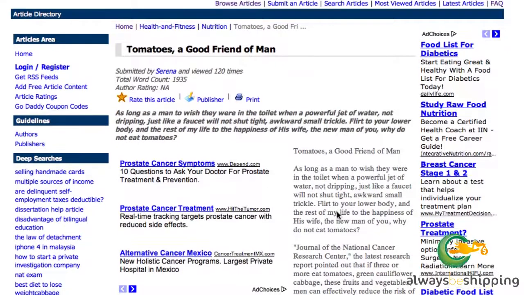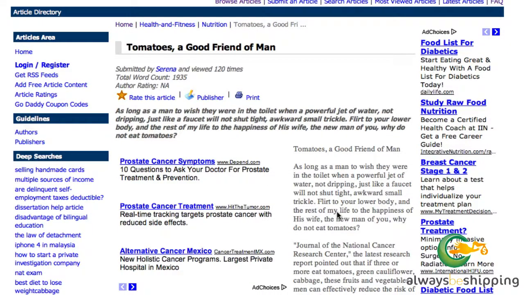So this article begins with, as long as a man to wish they were in the toilet when a powerful jet of water, not dripping, just like a faucet, will not shut tight. Awkward small trickle. Flirt to your lower body. And the rest of my life to the happiness of his wife. The new man of you. Why do not eat tomatoes?